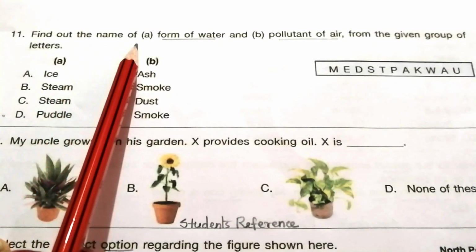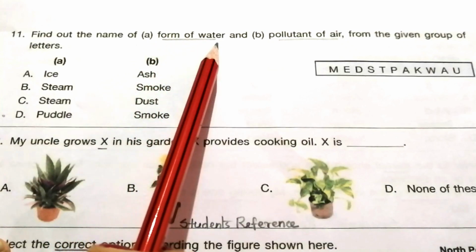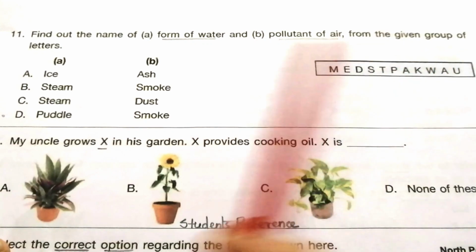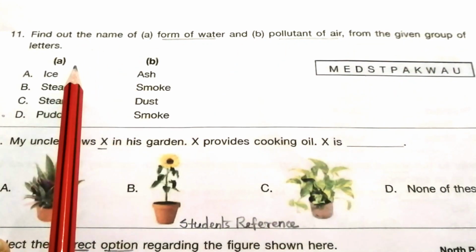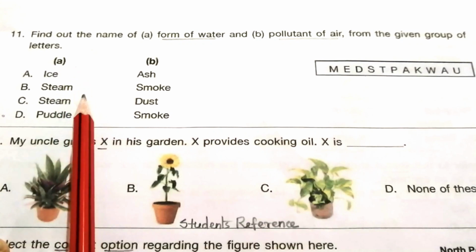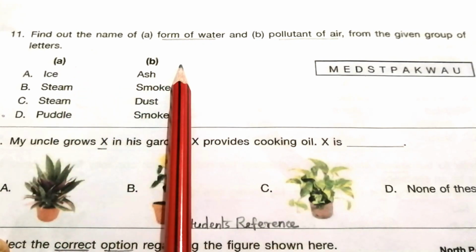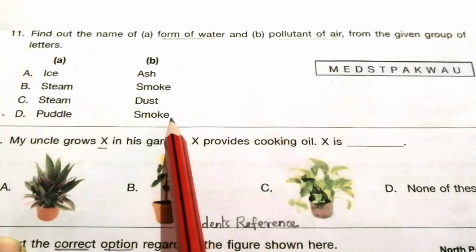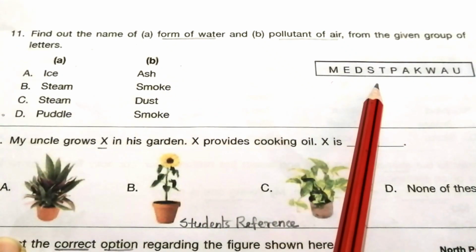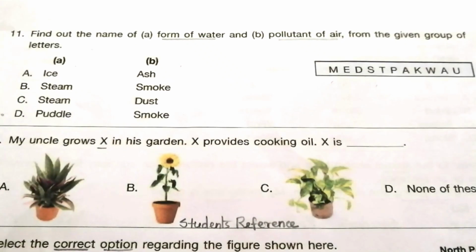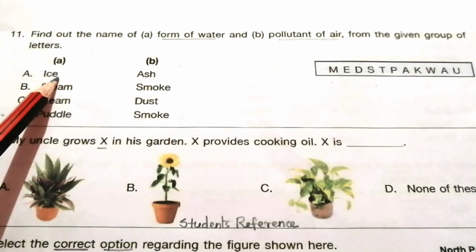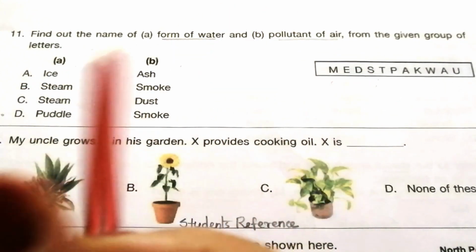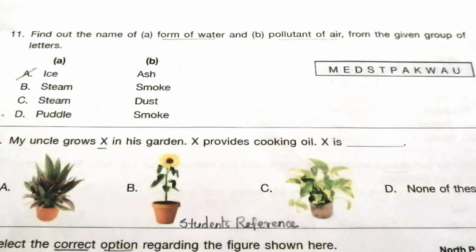11. Find out the name of A, form of water, and B, pollutant of air from the given group of letters. A, form of water: ice, steam, puddle. B, pollutant of air. As any one of the options is available in these letters, you try to find out the answer. We will check one by one. First one is ice. And here there is no I letter. So this is not the correct answer.